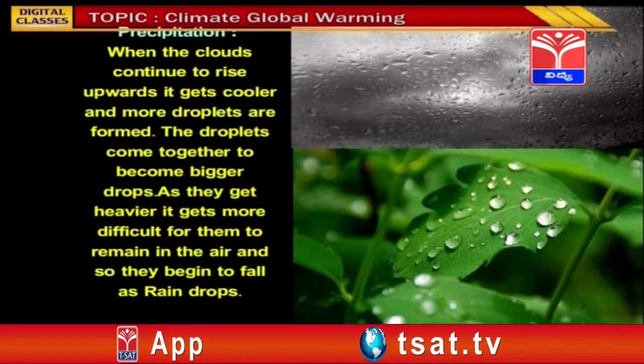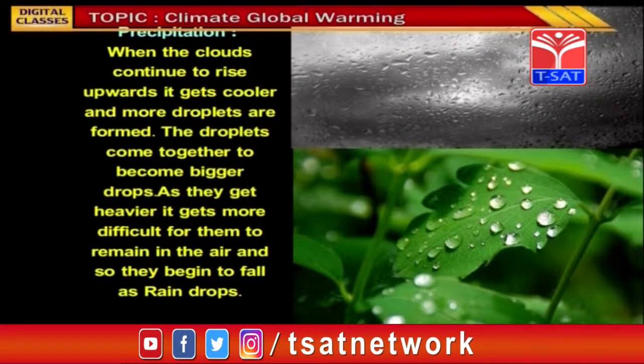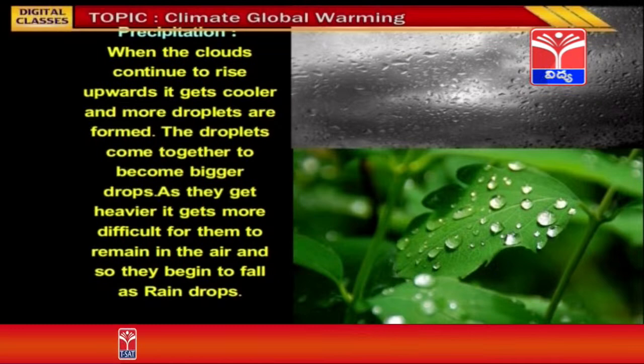When the clouds continue to rise upwards, it gets cooler and more droplets are formed. The droplets come together to become bigger drops. As they get heavier, it gets more difficult for them to remain in the air, and so they begin to fall as raindrops. So, when it becomes heavy for the clouds to hold the droplets of water which are in the form of water vapor, it starts falling in the form of rain.